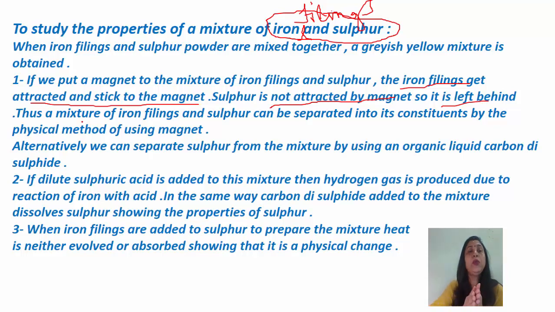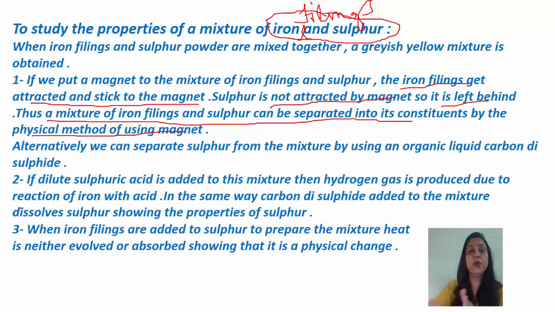That means we can separate the constituents of a mixture, as we used a magnet to take out the iron filings from the mixture of iron filings and sulphur. We are left behind with sulphur. That means we can separate the constituents of a mixture by the physical method of using a magnet. This way we separated the iron filings using a magnet. Alternatively, we can also separate sulphur from the iron filings.